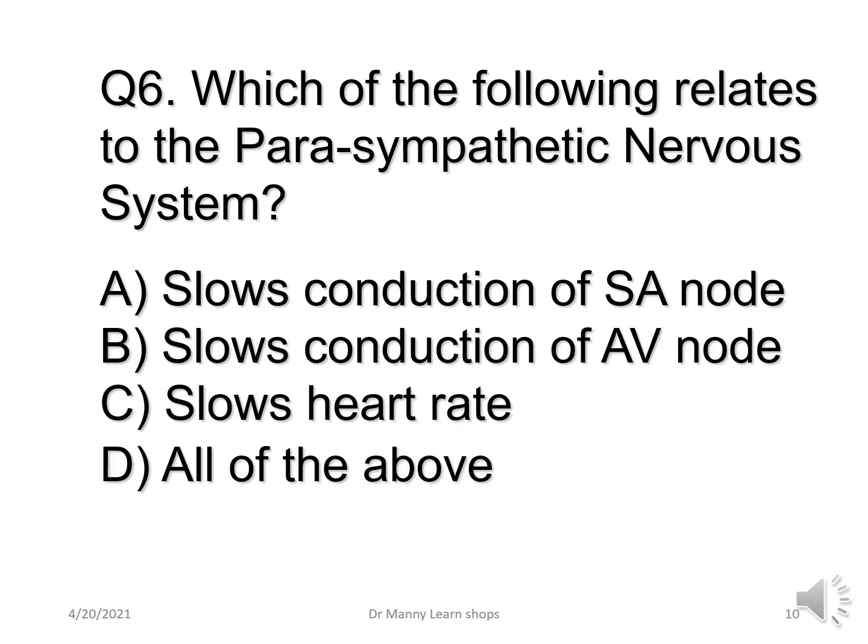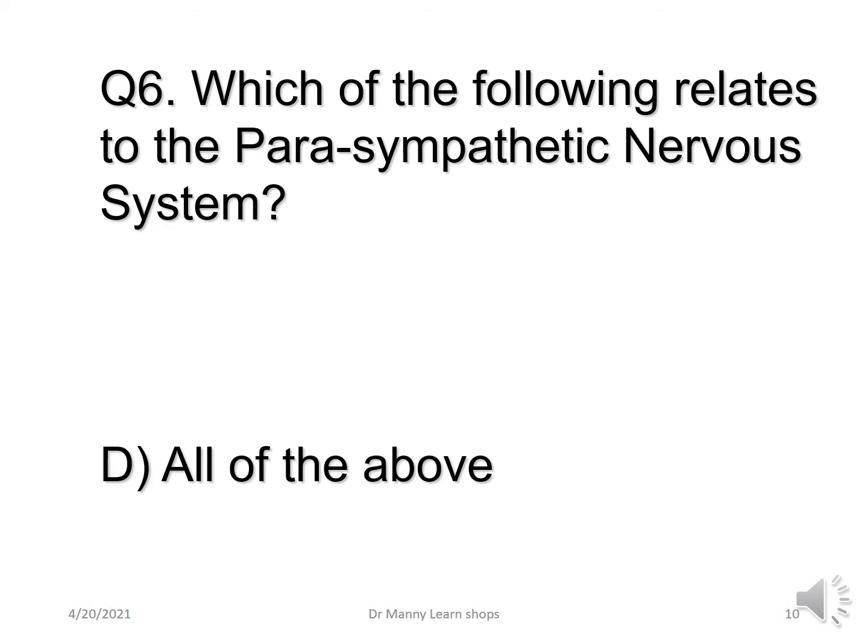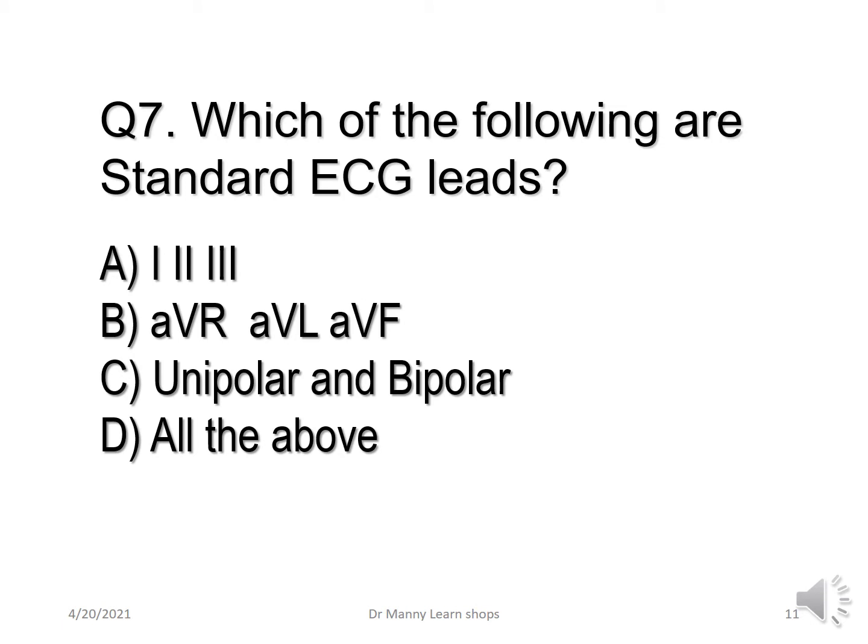Which of the following relates to the parasympathetic nervous system? Does it slow conduction through the SA node and AV node? Or does it just slow heart rate in general? Or are all of the above correct? And the correct answer is they're all correct. Parasympathetic dominance.